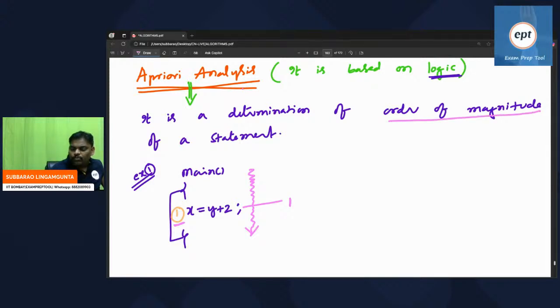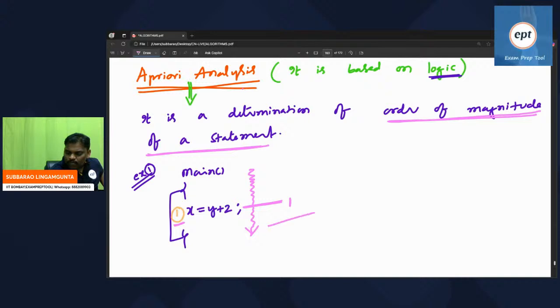Order of magnitude means whenever a program is running, a statement will execute how many times? Order of magnitude of a statement. The meaning is, whenever this program is running, the statement will execute how many times? One time. So just to find the order of magnitude: only one statement is there, and whenever this program is running, the statement will execute one time, right?